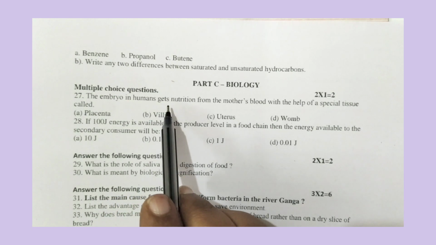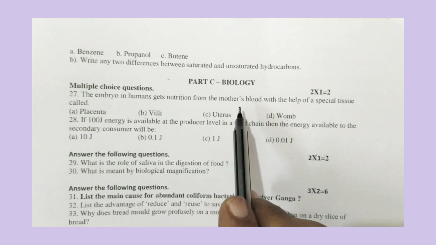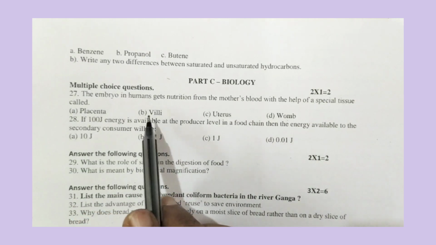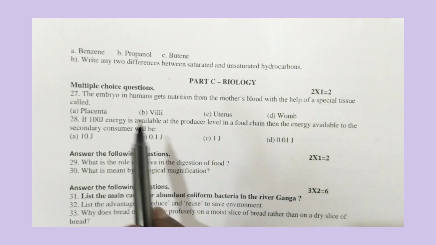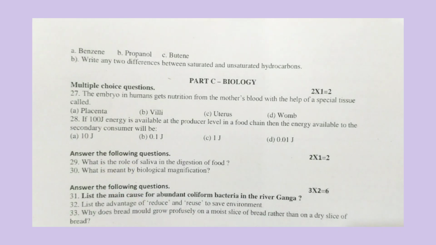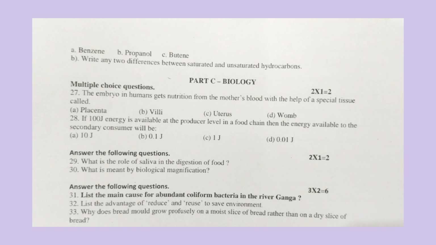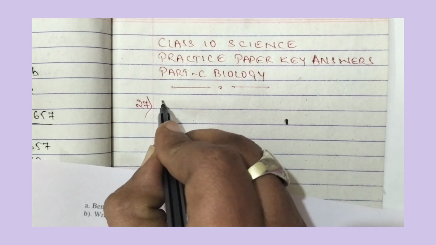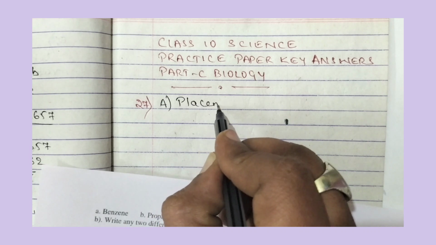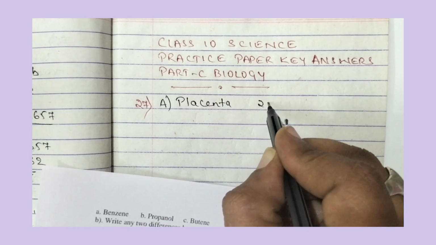The embryo in human beings gets nutrition from mother's blood with the help of a special tissue called placenta, villi, uterus, womb. The right answer is option A. It is a special tissue which provides food and nutrition for the embryo. So for the 27th question, the right option is option A, that is placenta. Let us move to the 28th question.